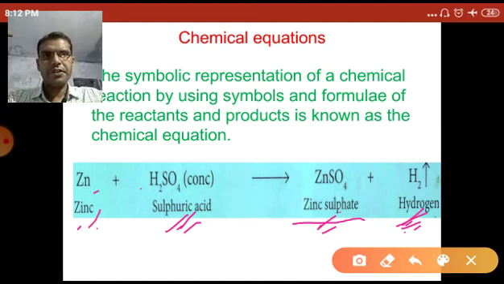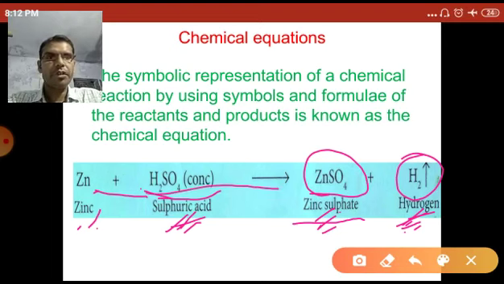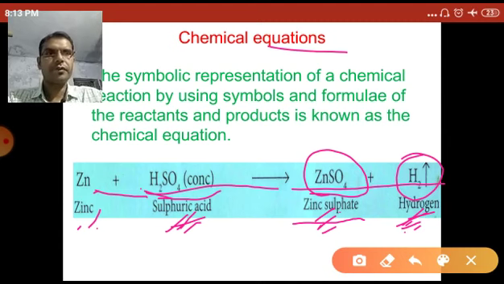Zinc is represented by Zn, sulfuric acid by H2SO4, zinc sulfate by ZnSO4, and hydrogen by H2. So the symbolic representation of the reactants and products involved in the chemical reaction is called the chemical equation. So Zn plus H2SO4 combine to form ZnSO4 plus H2.